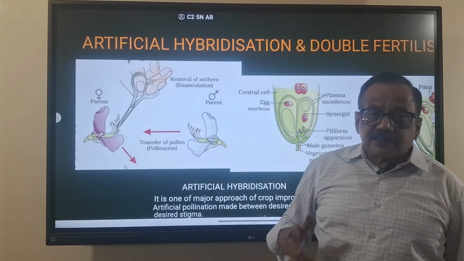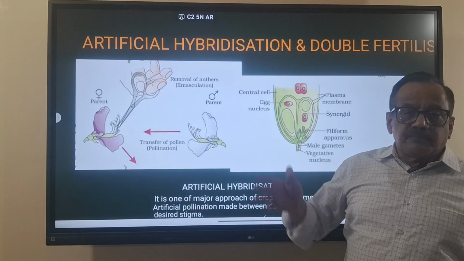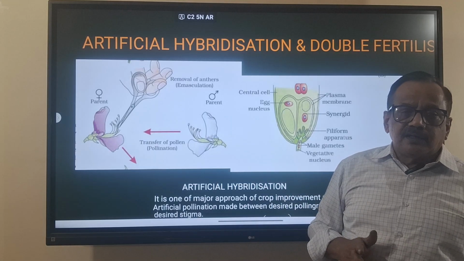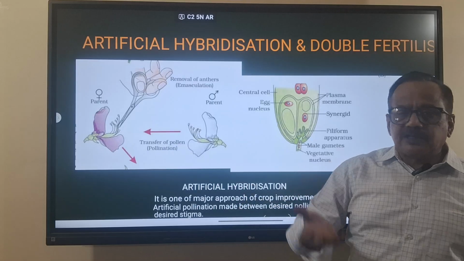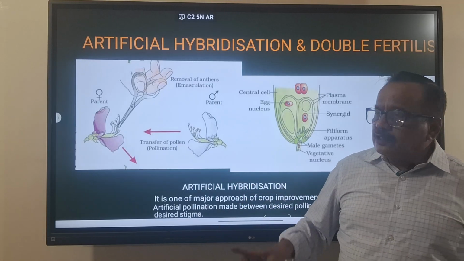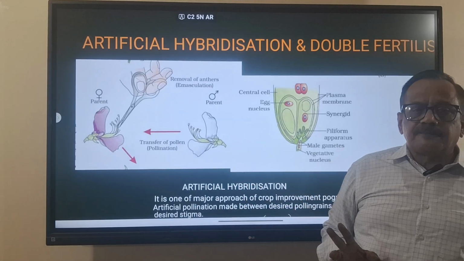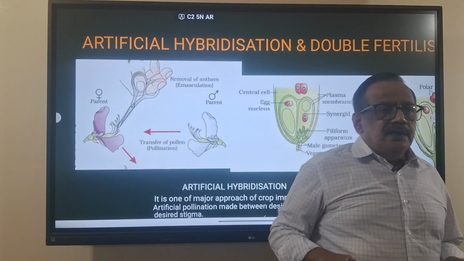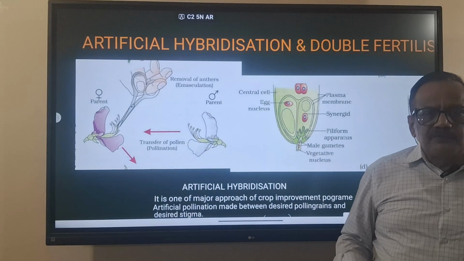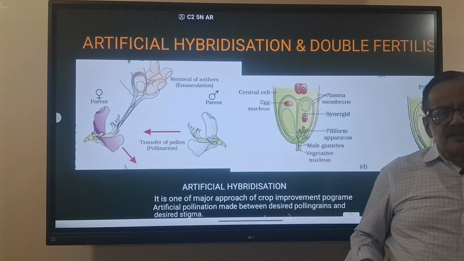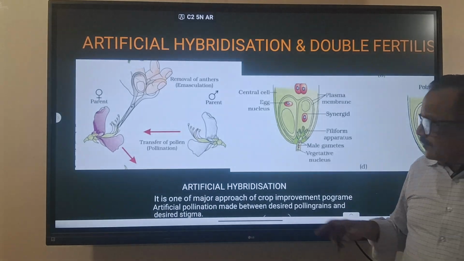The removing of the stamens in the bisexual flower of the plant we have selected as the female plant, that is called emasculation. Emasculation is not necessary if unisexual flowers are there. If you are doing the experiment with unisexual flowers, it is not necessary.